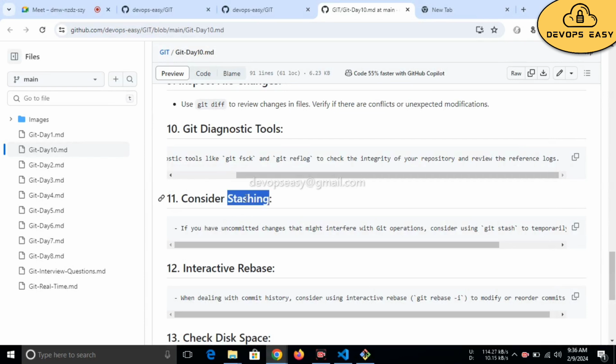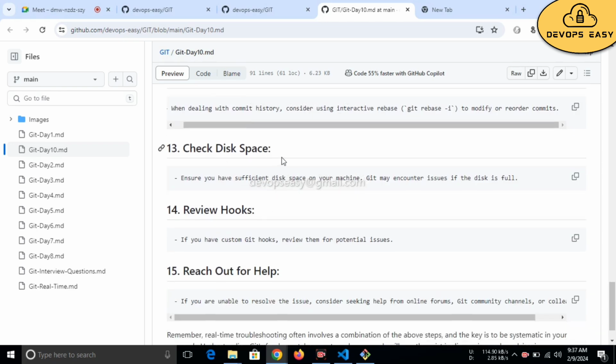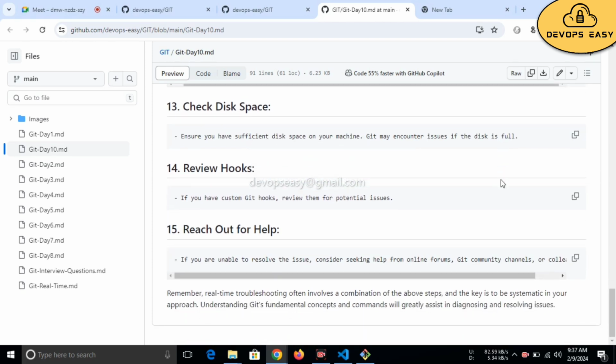Consider stashing. Consider using git stash to temporarily save your changes. You know about interactive rebase, right? When dealing with commit history, consider using interactive rebase, git rebase -i, and HEAD to modify or reorder commits. Check disk space. Ensure you have sufficient disk space on your machine. Git may encounter issues if the disk is full. Review hooks. Yesterday we discussed this. If you have custom Git hooks, review them for potential issues.